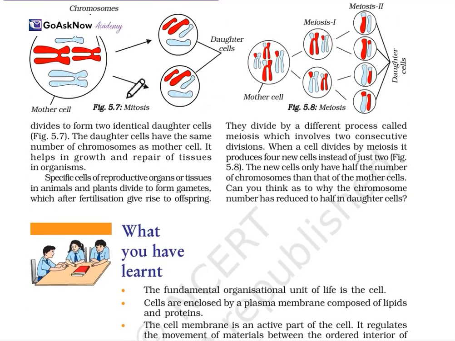So this is the process for mitosis, and then this is the process for meiosis. In mitosis, the mother cell simply divides into two daughter cells. In meiosis, the mother cell is there, the process happens like this, and after that the daughter cells will be divided like this. So this is the process for mitosis and meiosis.